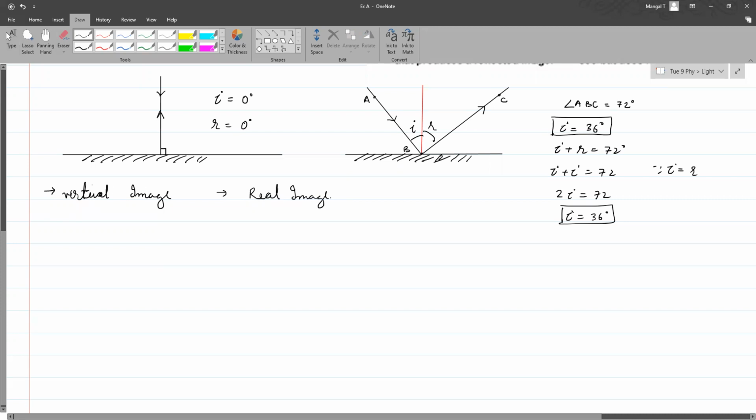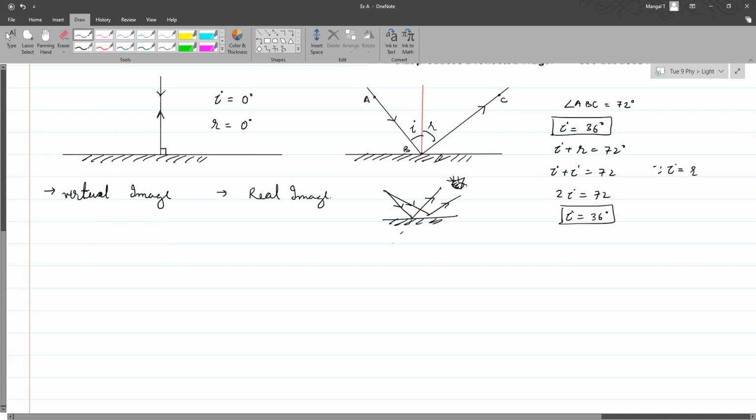An example is a virtual classroom. The classroom doesn't exist physically, but it is there. That is called virtual. And again, the example of an image is whenever you see yourself in a mirror, the image that you see is a virtual image. Just to give you a very small diagram, the rays are coming like this, and when you are looking from this side, you see the reflected rays.